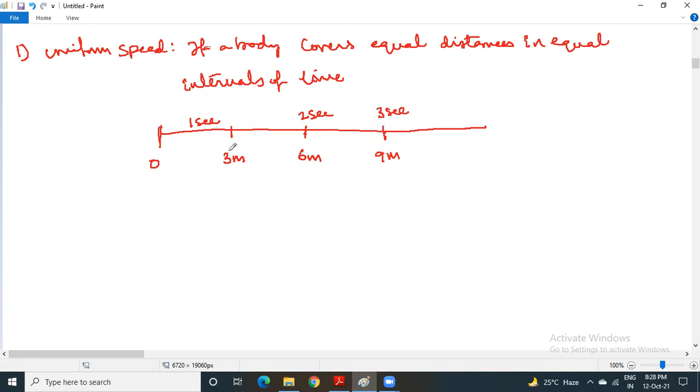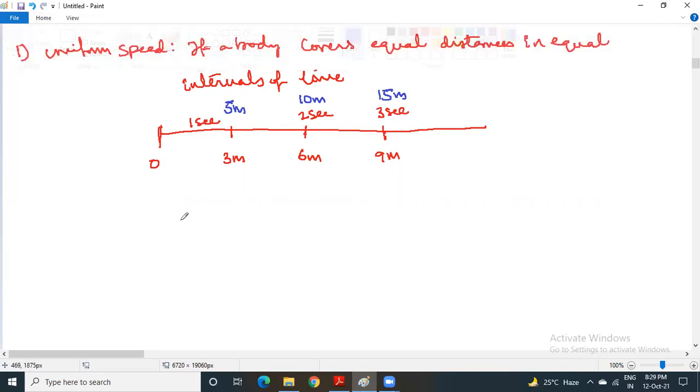So on. Not only this number, you can take another number also. Suppose after 1 second, it may be at 5 meters. After 2 seconds, it may be at 10 meters. After 3 seconds, it may be at 15 meters. So whatever number you take, you try to maintain an equal gap. Then the body is said to be moving with uniform speed.